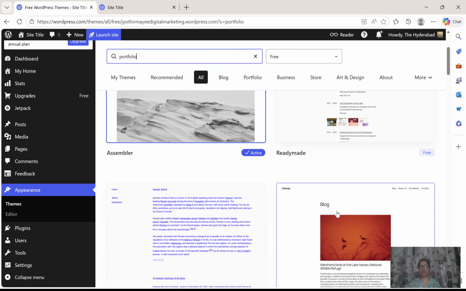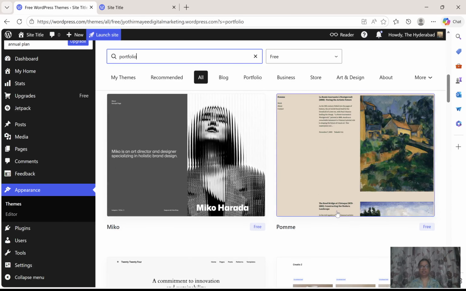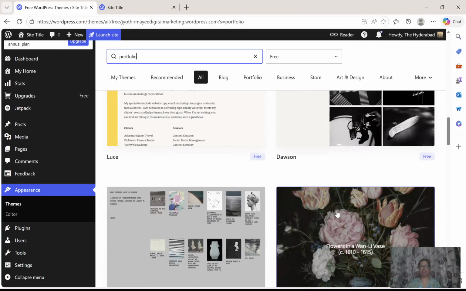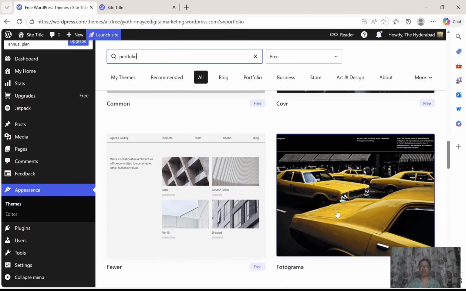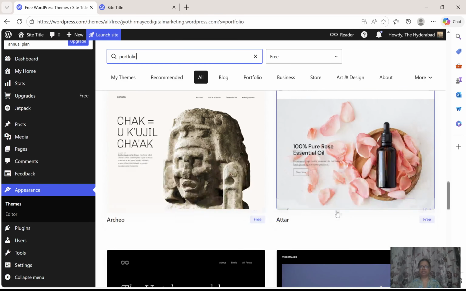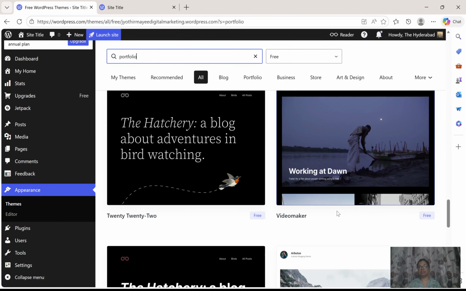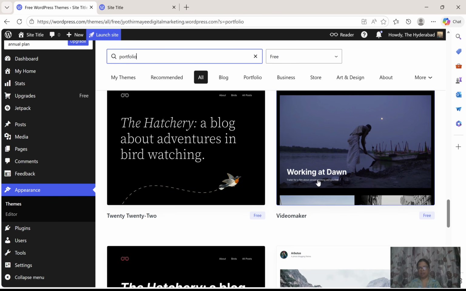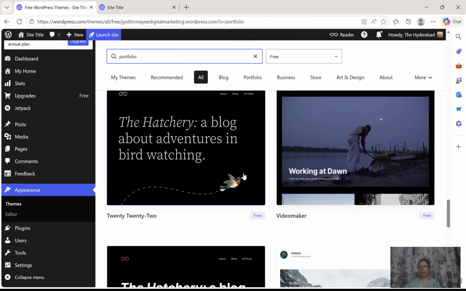Yeah, we have a few portfolio themes. So we can make use of these themes also. I have names of themes which I previously designed for my old students. Let me check if I have those things. I will tell those in the next class. So 2022, I think I have used this theme.